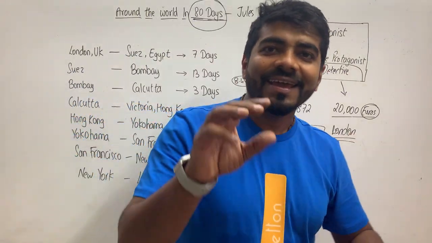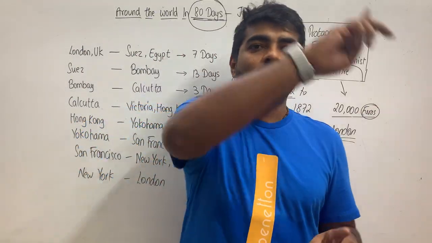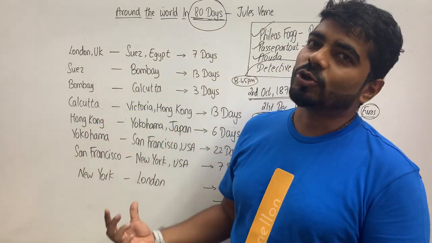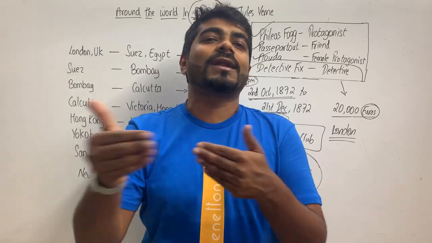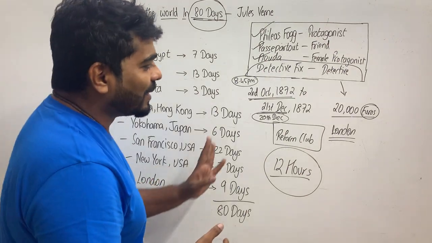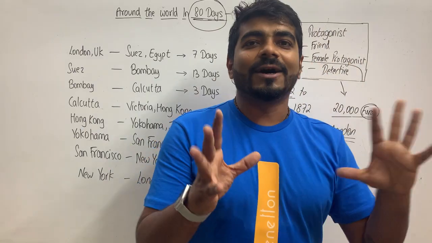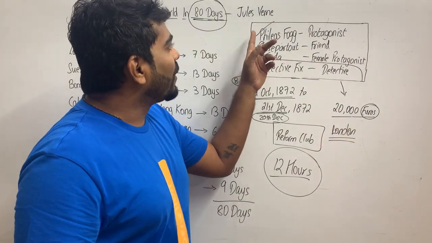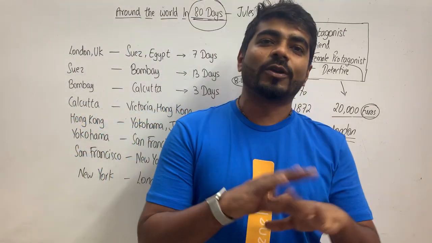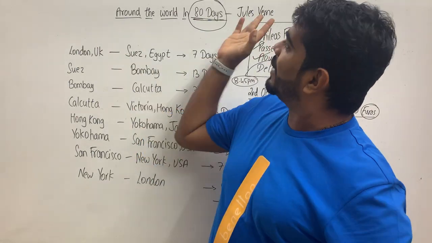At the last day, they realize that according to our watch, it is the 21st of December, but according to the world clock and the location that we are traveling from, that is USA, to UK, we are going to save that 24-hour time lag. Okay, and finally they happen to reach back in London on the 21st of December 1872, happen to earn 20,000 euros in the challenge. Phileas Fogg gets married to Auda, gives some money to Passepartout and Detective Fix, and the story ends on a very happy note. Okay, so this was Around the World in 80 Days.